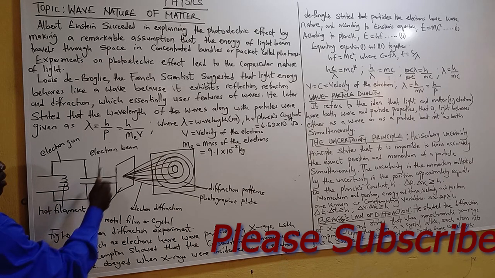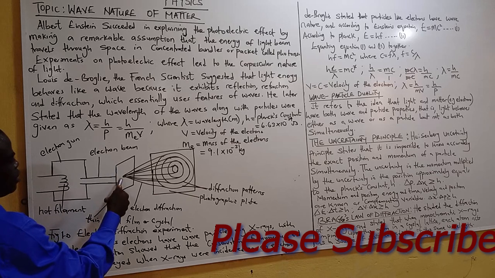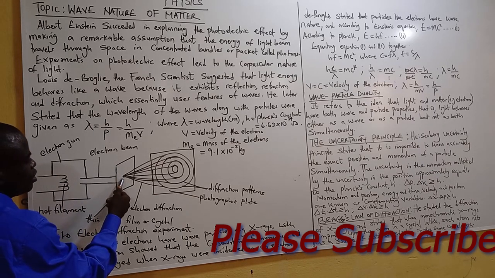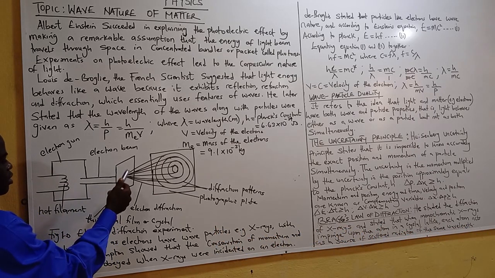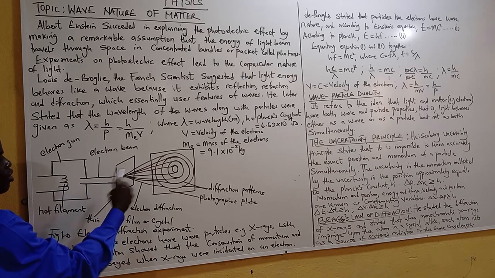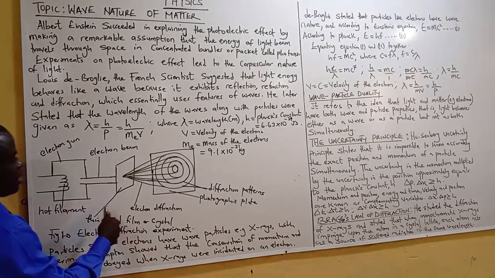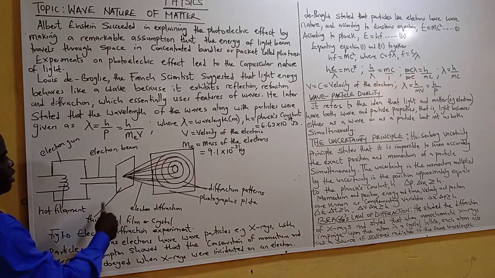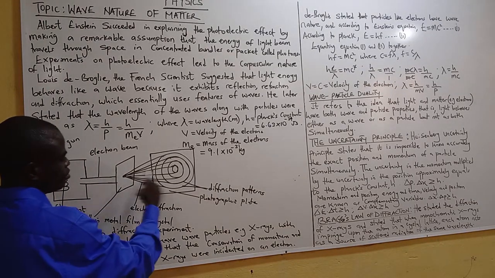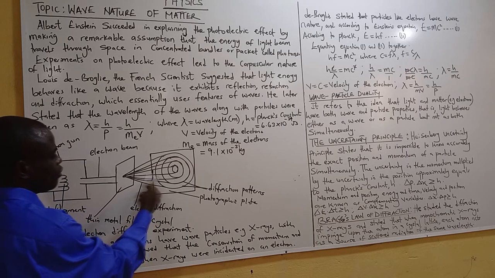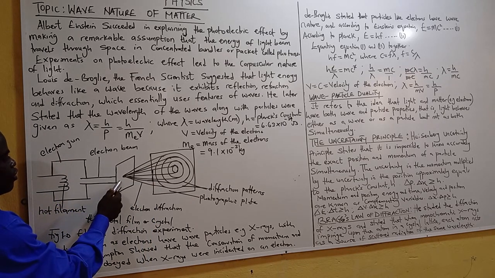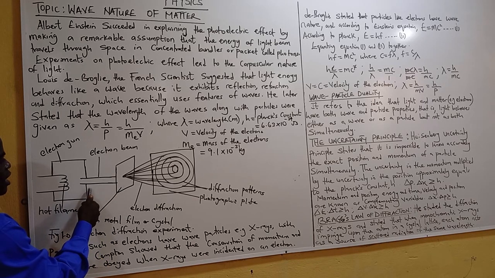The electron beam is incident on the crystal. Each electron increases in the magnitude of its movement and is also transferred to the photographic plate. Each electron carries the energetic power from the filament.